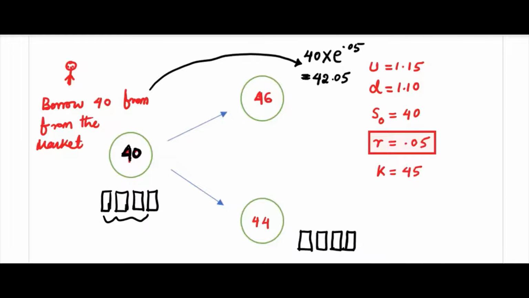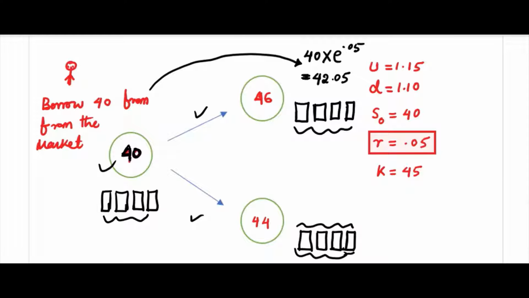The price will go to 44. Whatever number of papers you must have purchased here, that price is 44 now. That means if you sell these in the market, you will get 44 or 46. It will depend. Then what will happen? There is an arbitrage profit for you, irrespective of whether this will go up or it will go down. You will always get profit because your borrowing is 42.05 now.